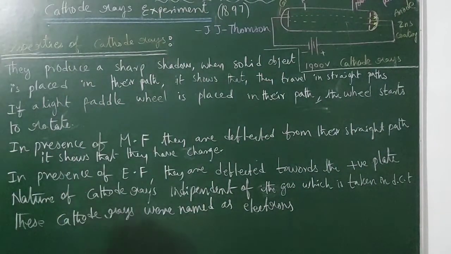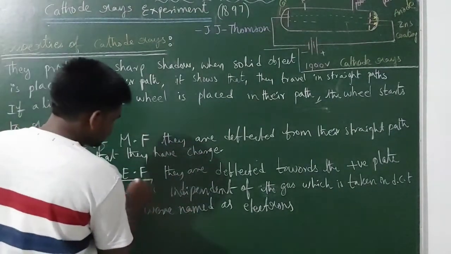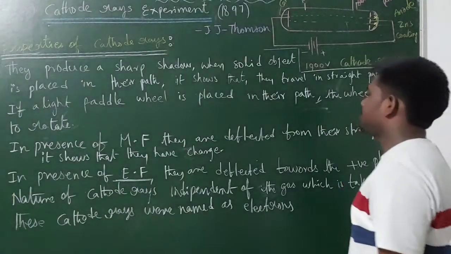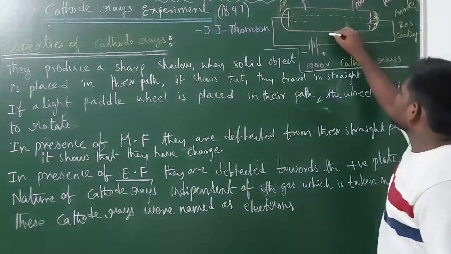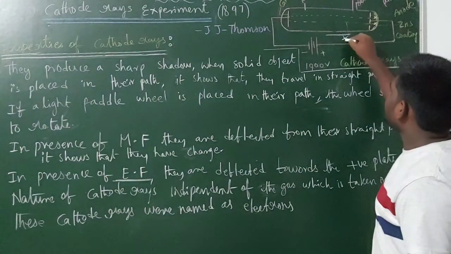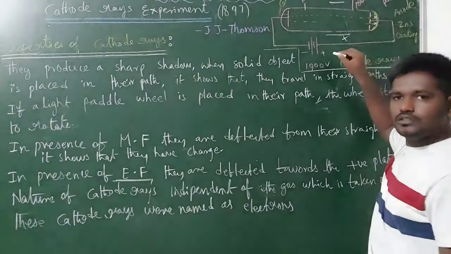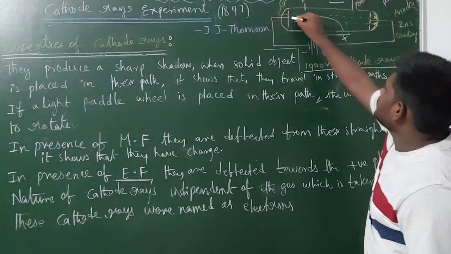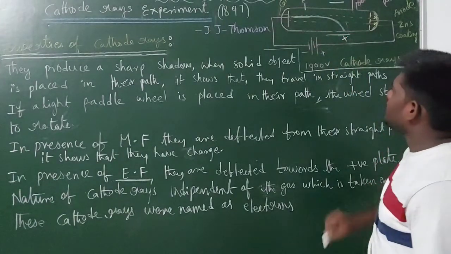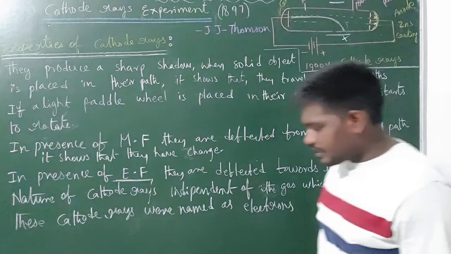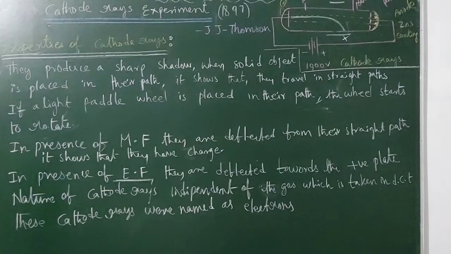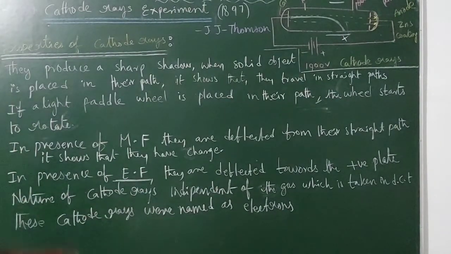And the next one, guys, in the presence of an electric field, they are deflected towards the positive plate. When you place one positive plate over here and a negative plate here, these rays are attracted by the positive plate. In the presence of the electric field, the cathode rays are deflected towards the positive plate. It means that these cathode rays contain negative charge.